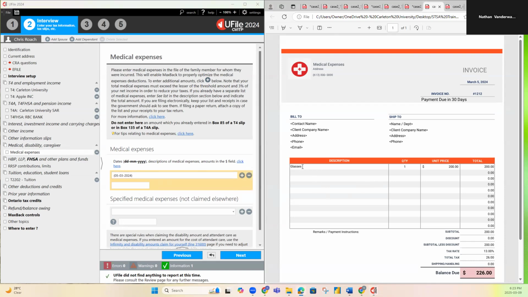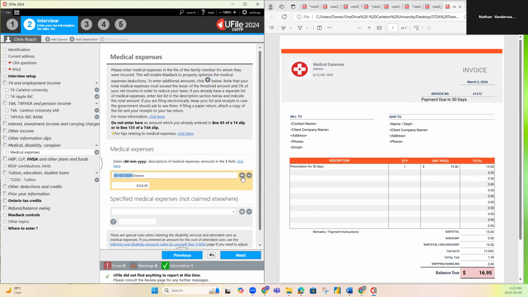Then I'm just going to put exactly what is in the description. You'll see all sorts of things. If you see physiotherapy, put physiotherapy. We're giving the CRA as much information as we can so they understand what the expense is. Then we're going to put the amount. So 226. Okay. And I believe there is another one. Yes, another medical expense for the same date. I'll just copy that.